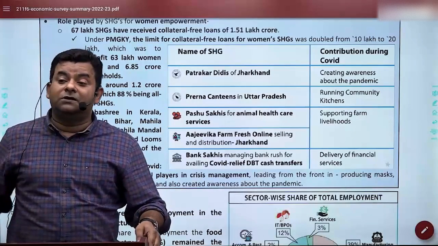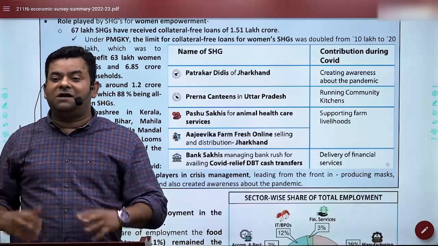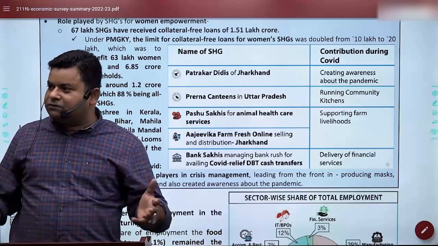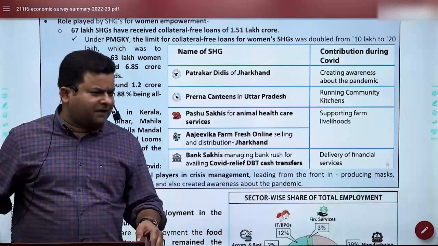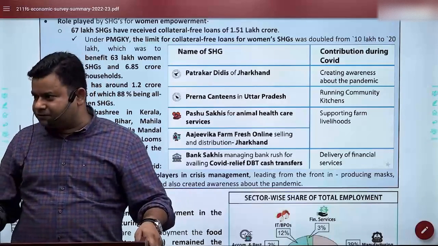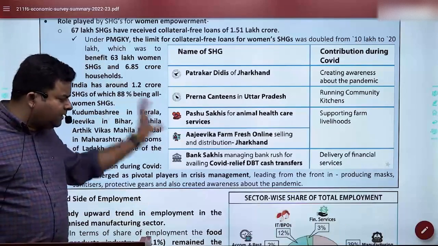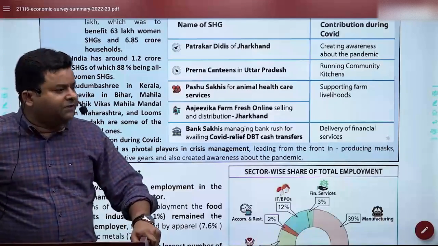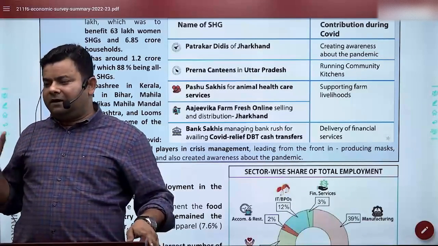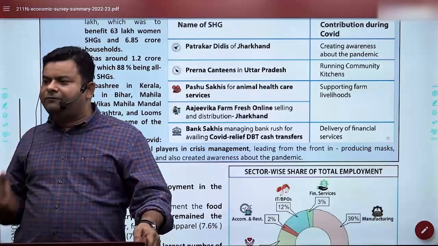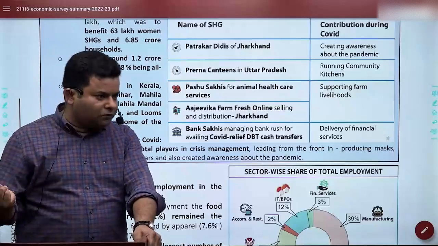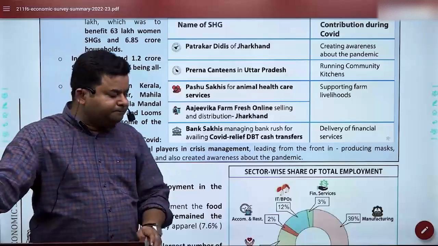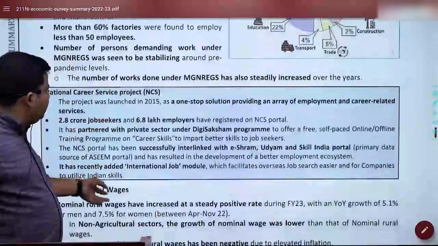Knowledge is, boss, knowledge without usage is nothing but a luxury. And unfortunately, many of us fall into that category. If we cannot use the knowledge, it's of no use. It's a sheer waste of time if it is not converting into applications. So this is how there are various self-help groups clearly proving that India's story of female empowerment is on the surge, but the Economic Survey is absolutely right that the work definition needs to be a little female-centric also now. Many of the jobs, many of the works, and that's why their proportion of unemployment may look bigger. So that is how they have talked about unemployment.